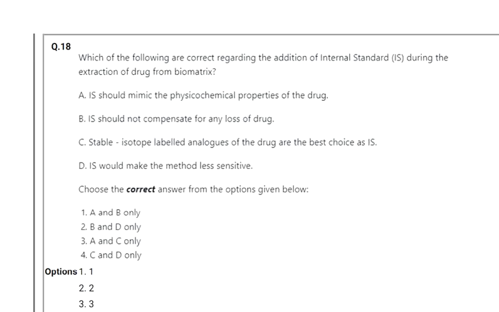See, the internal standard should mimic the physicochemical properties of the drug, which means a similar drug. Then C, stable isotope labeled analogues of the drug are the best choice as internal standard. Yes, if it is labeled with the isotope, then it is easy for identification purposes. So here option 3 is correct, A, C are correct.